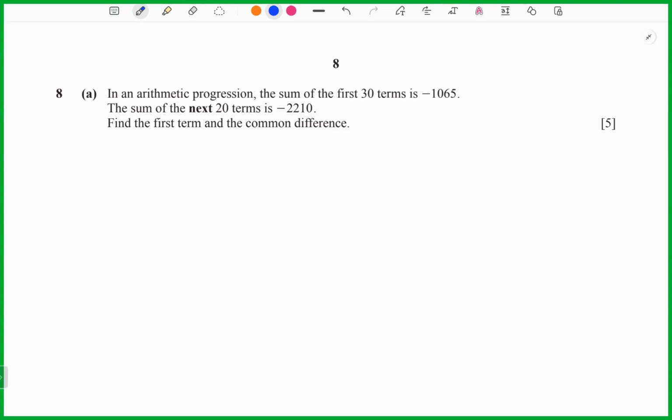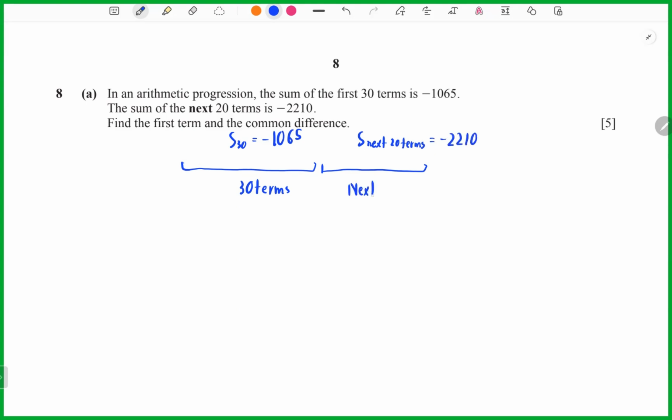Okay, so now we'll try to list out first. These are the first 30 terms, S30 equals negative 1065. For the next 20 terms, it equals negative 2210. So how do we do this?